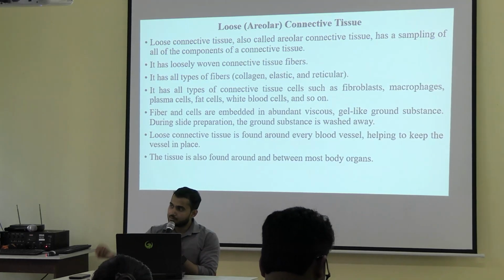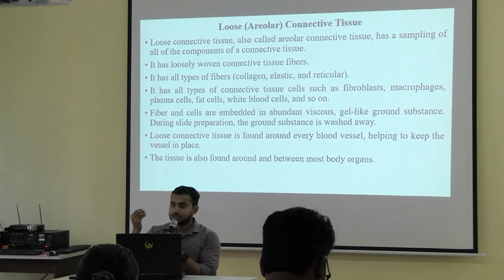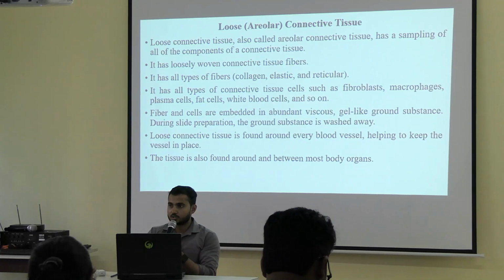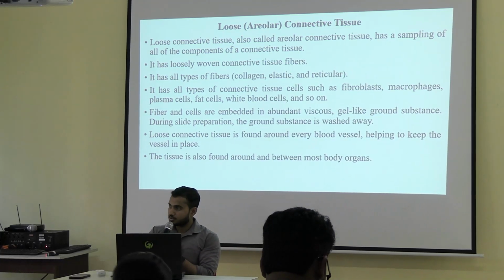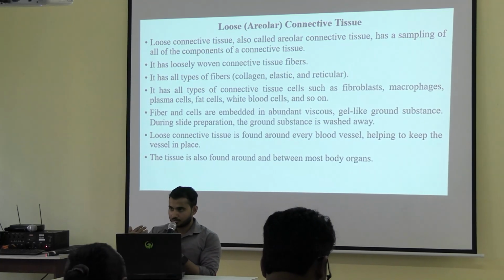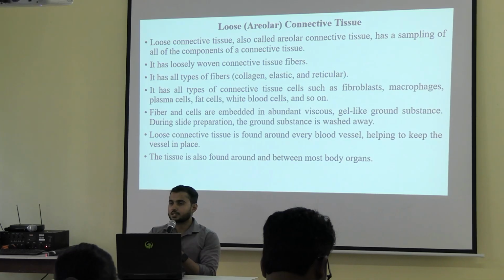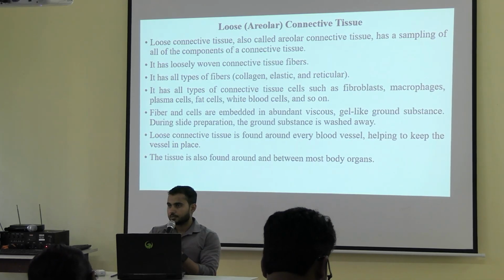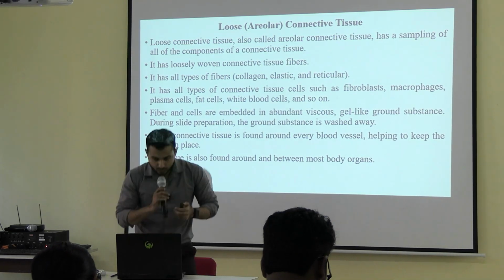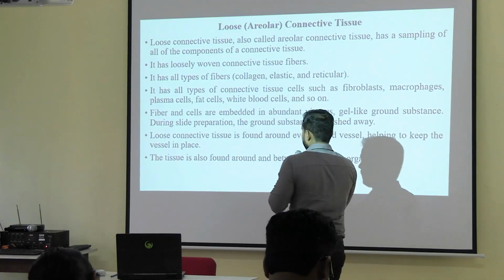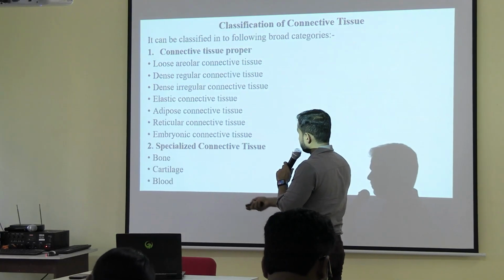Now why am I telling you this? Because this is the most ideal type of connective tissue. जितने भी components we have discussed, all those components are present in this connective tissue. Now, wait, I will go to the classification again.